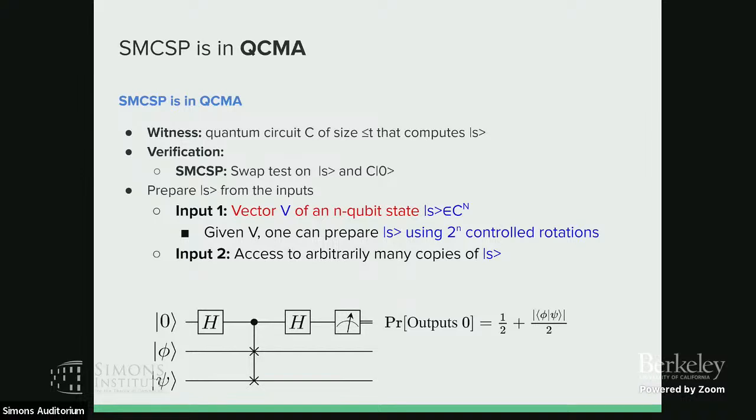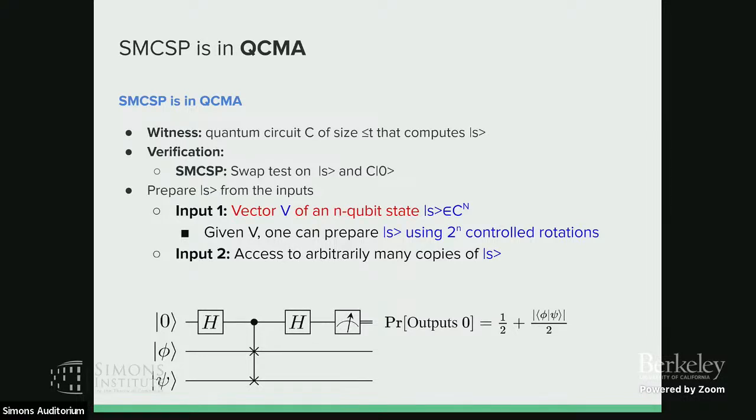So for the SMCSP, after the verifier gets the circuit, you just prepare the state C of 0, and you also need to prepare the state S of the input. If you have a vector of an n-qubit state, which is a 2 to the n vector, then given a classical description, you can prepare the state using 2 to the n controlled rotations.